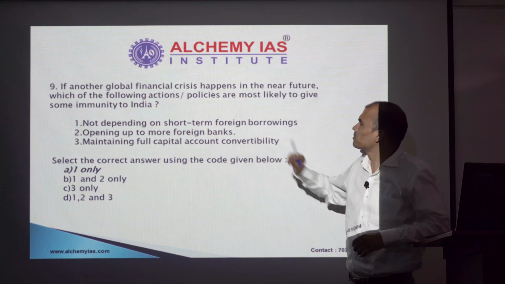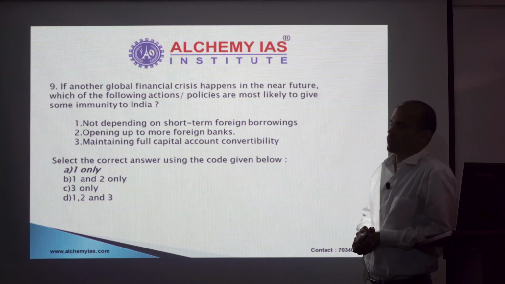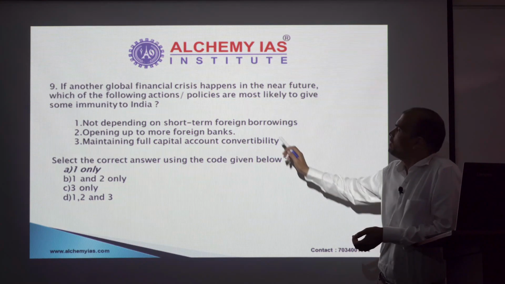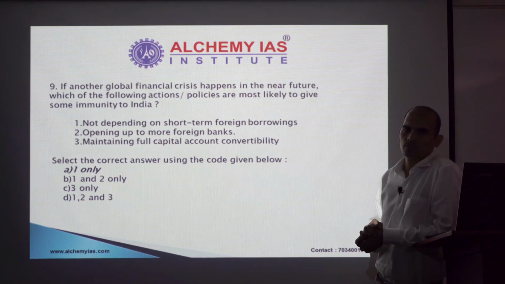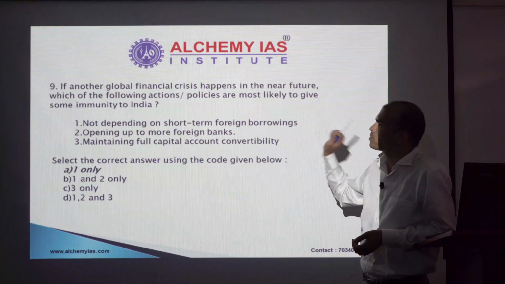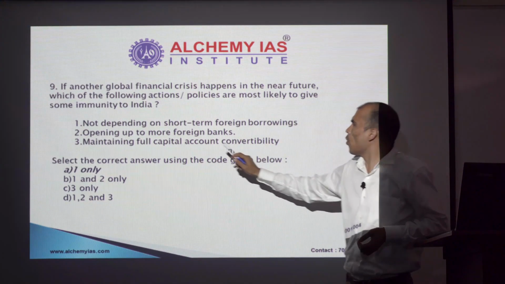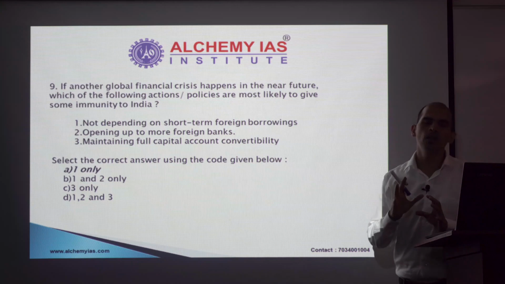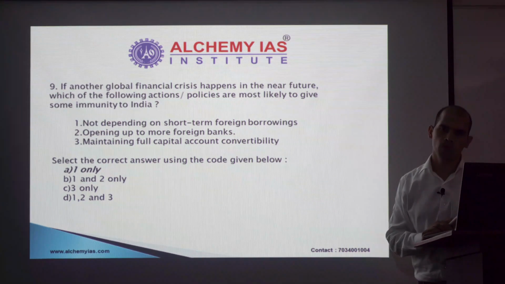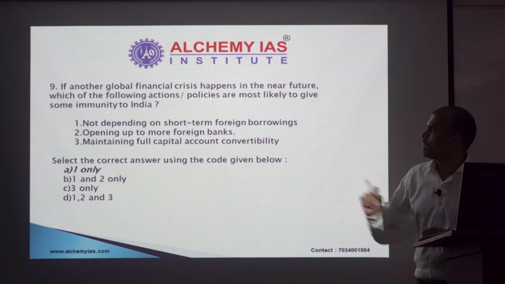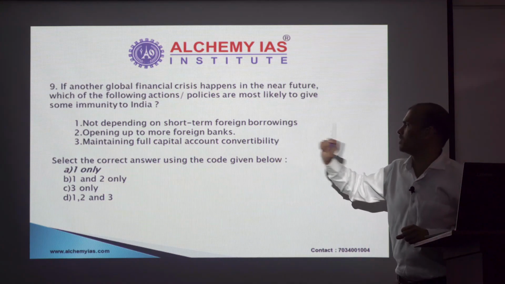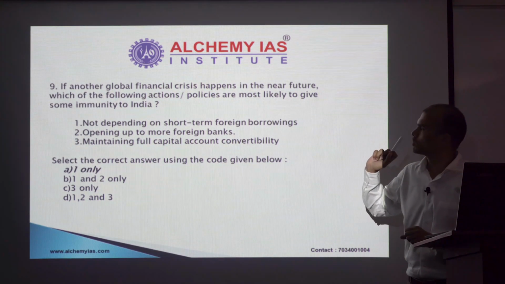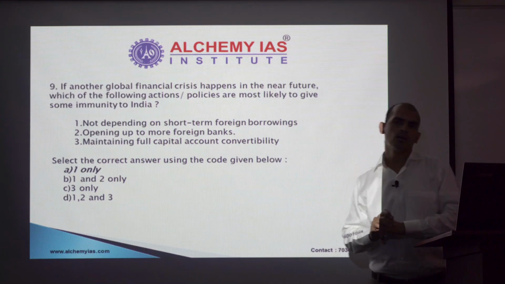Look at statement 1. Not depending on short-term foreign borrowings. If there is a global financial instability, crisis, then we should not depend on the short-term foreign borrowings. So that turns out to be a true option. So option 1 is correct. Let's look at the others. Opening up to more foreign banks will increase our volatility, uncertainty more. So we should not go for option 2. Maintaining full capital account convertibility. Again, it will lead to the same result. More volatility, more uncertainty. So in this case, option 1 turns out to be the correct option.